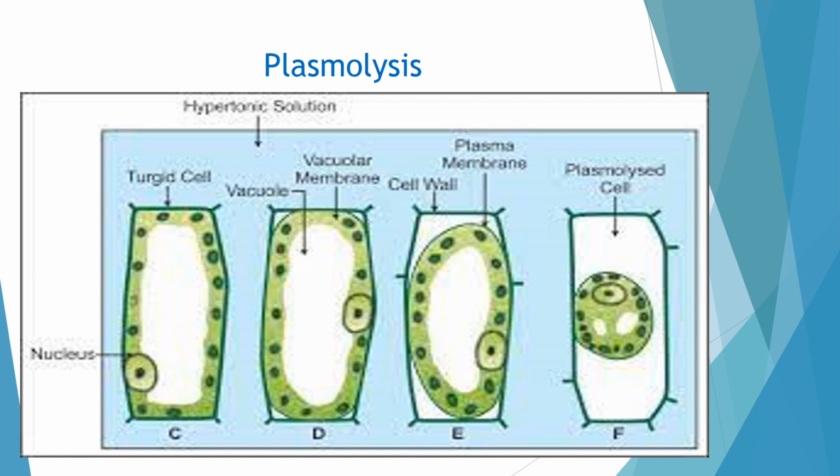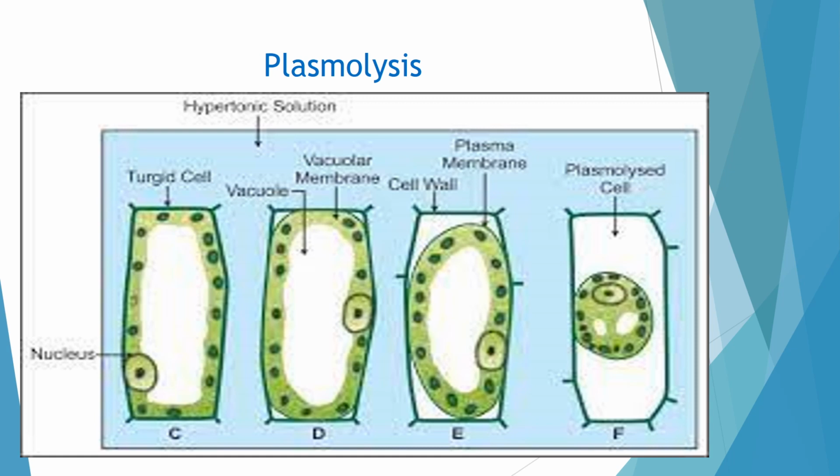As you keep the cell inside the hypertonic solution for a longer duration, the cell becomes smaller and smaller. The cell membrane gets separated from the cell wall because the cell membrane stays with the cell content, but the cell wall has its fixed shape. The cell membrane doesn't have a fixed shape. It depends on the environment it is in; either it will shrink or expand, right?